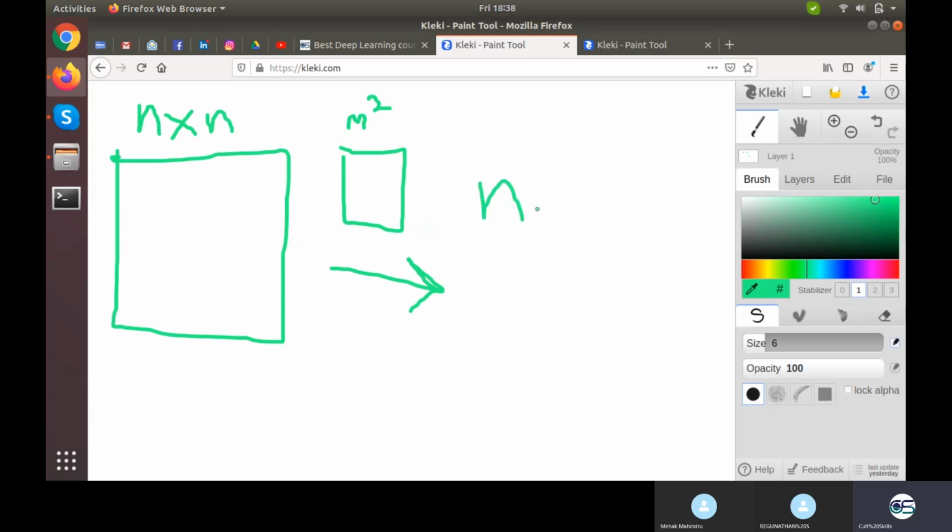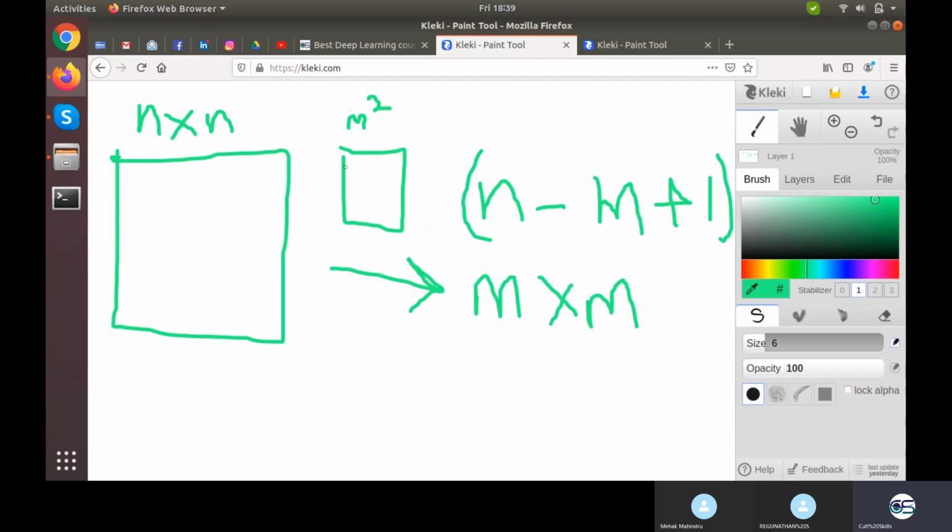N minus m plus 1, this many numbers, and one kernel would have how many values? M by m values. And how does it return that? There would be some value at this position, some value at this position. It will be multiplied and given out as the new value.